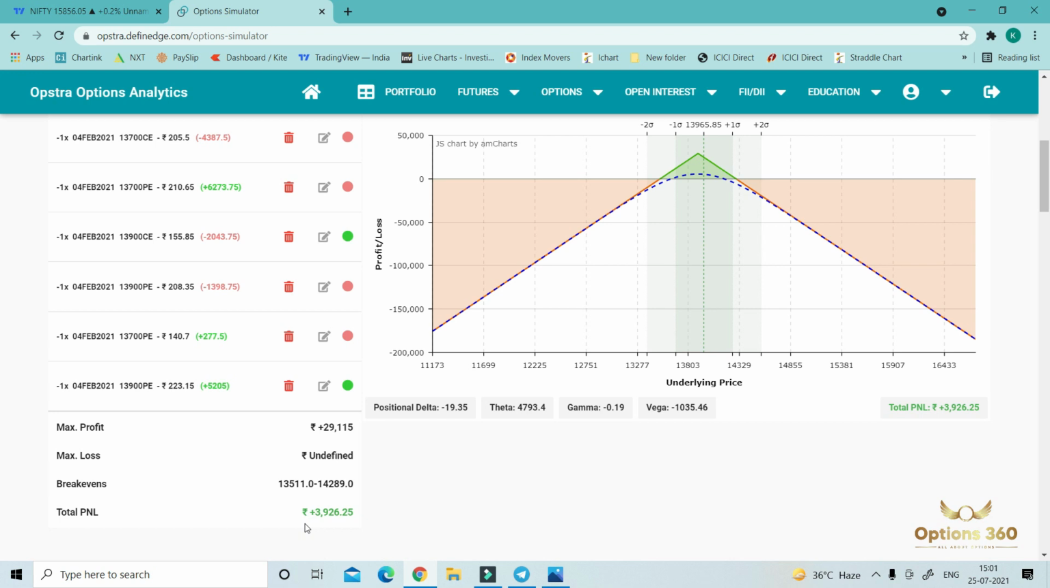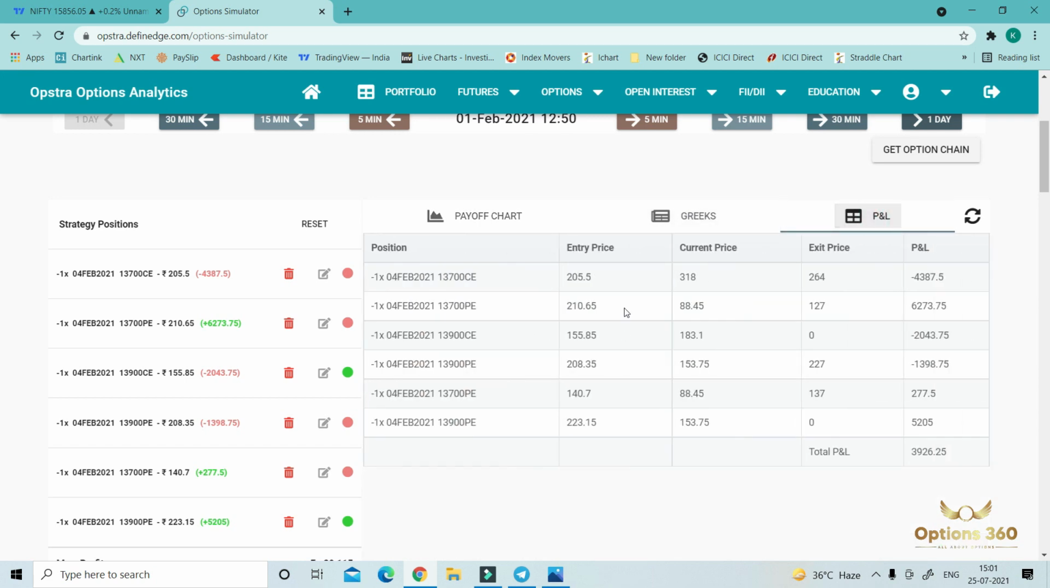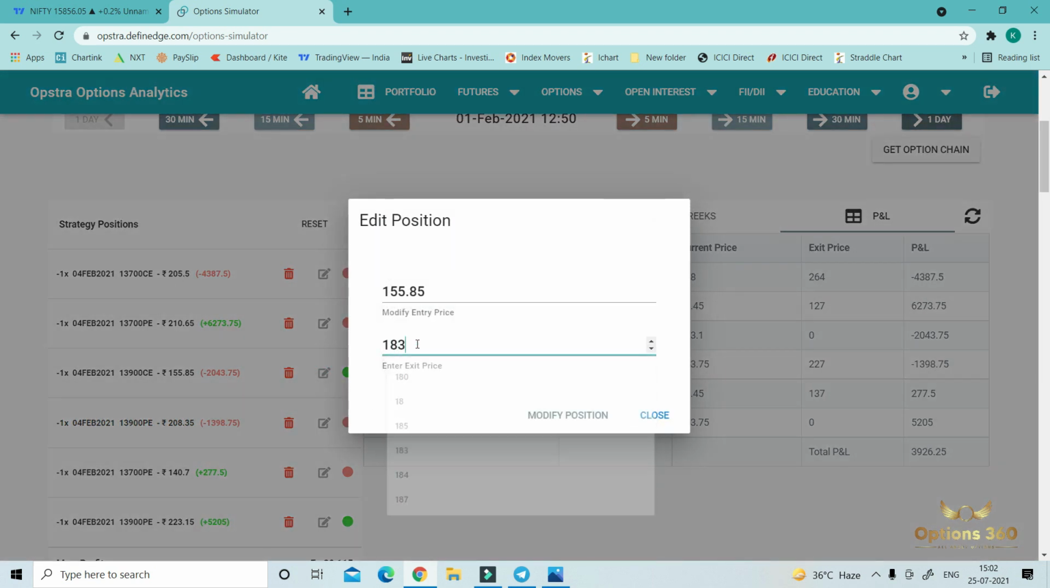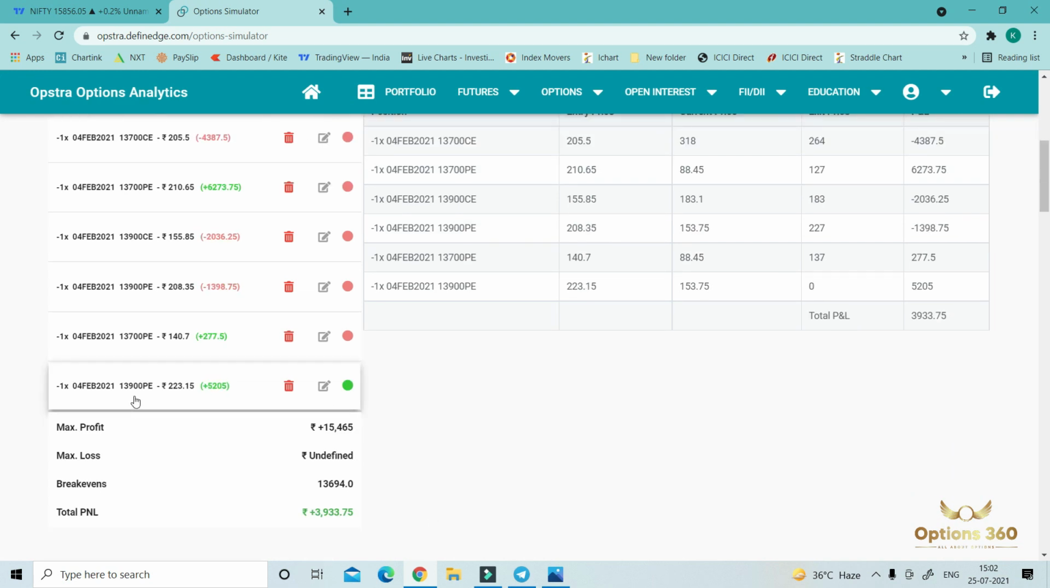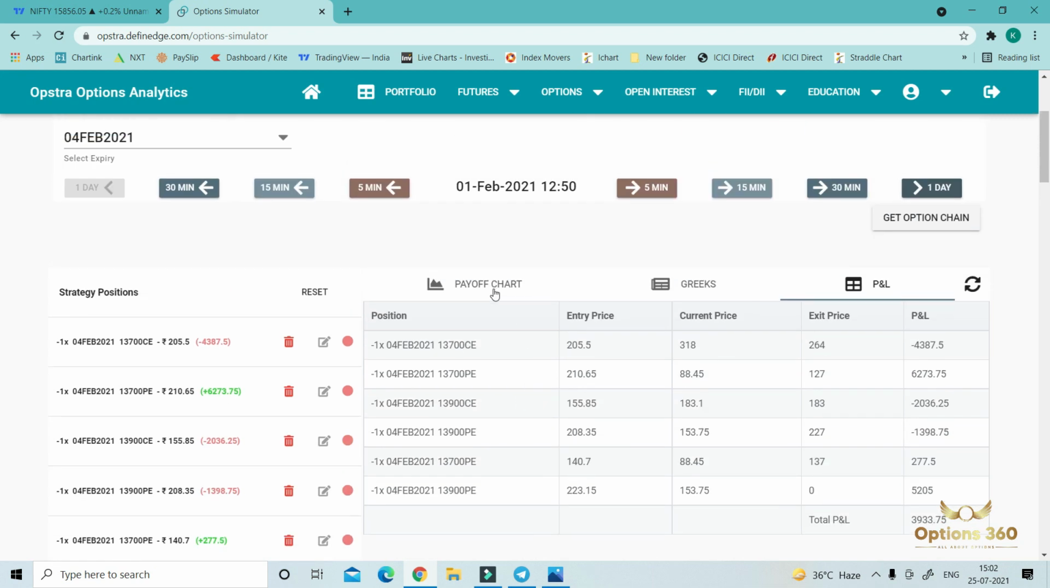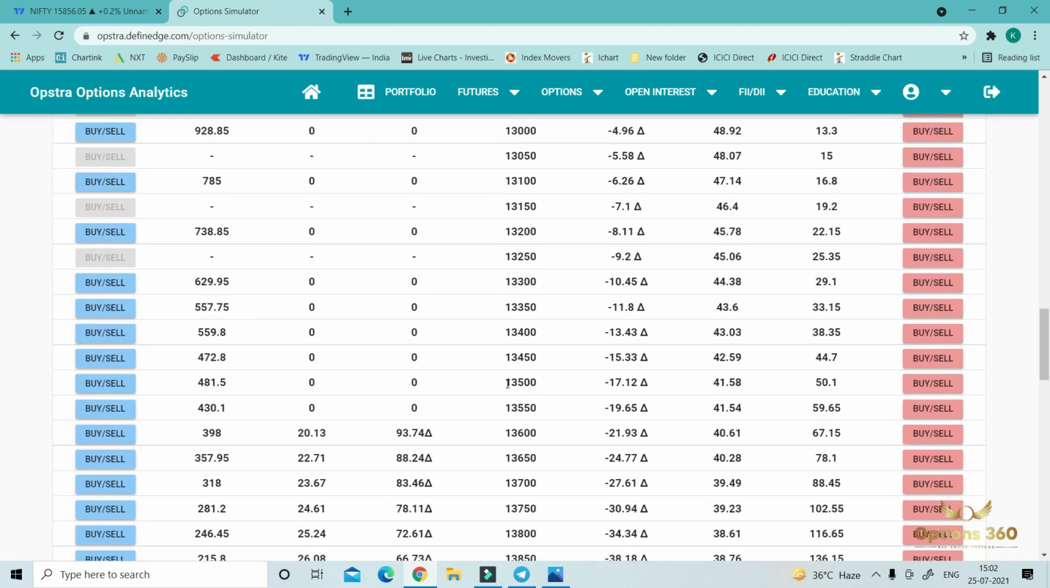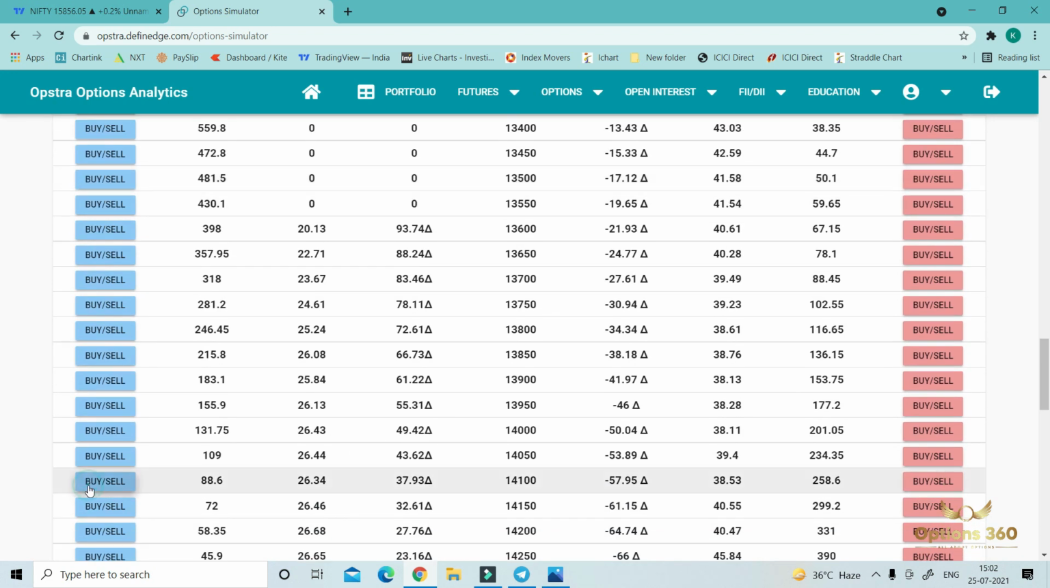So again we make some adjustment, and what will we do? Because market is trading around 14,000, we will put a C position here and again convert our straddle into a triangle. So 13,900 was trading around 183. And if market is trading around 14,000 and you have 13,900 P, then to make it into a triangle you have to sell 14,100 C. So we sold 14,100 C.